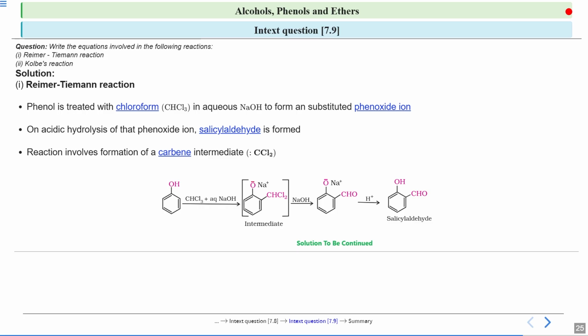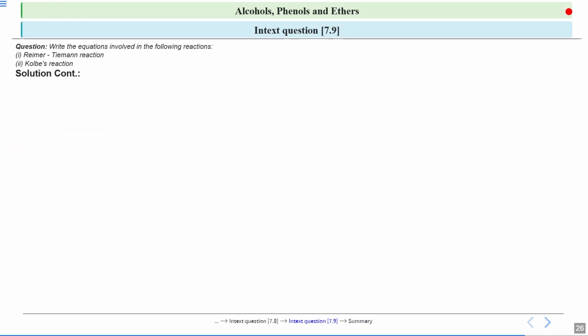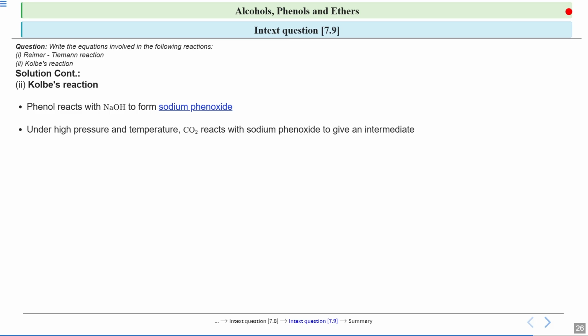Now next, when we talk about Kolbe's reaction, what happens? In this reaction, first you treat phenol with aqueous sodium hydroxide, and it forms a phenoxide ion. The condition is high pressure and temperature. Here CO2 acts as a weak electrophile because the sodium phenoxide has a very high plus M effect.